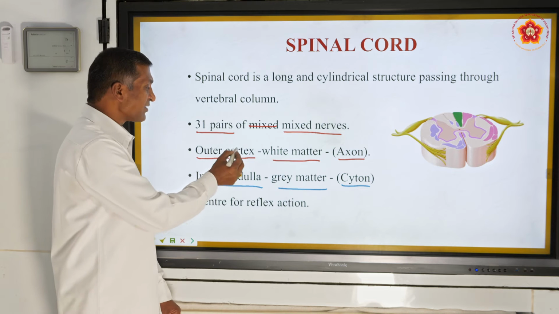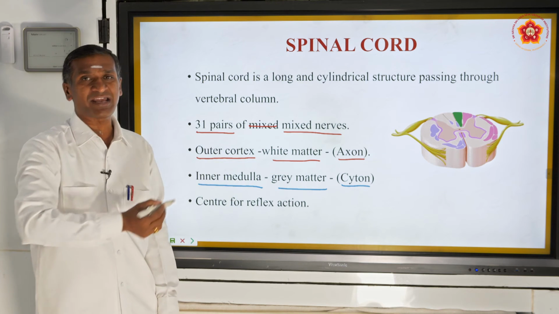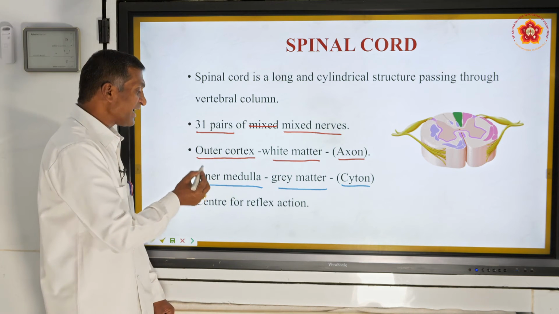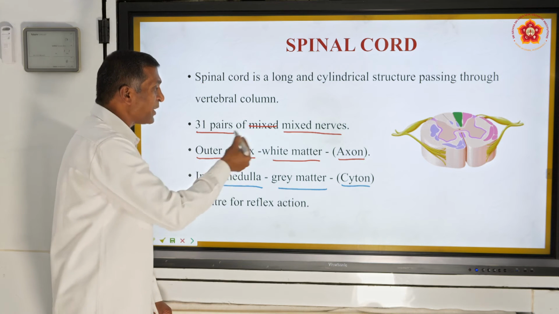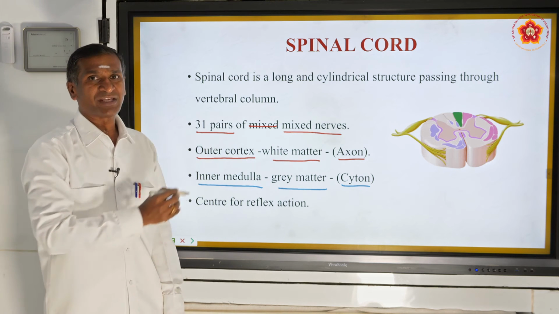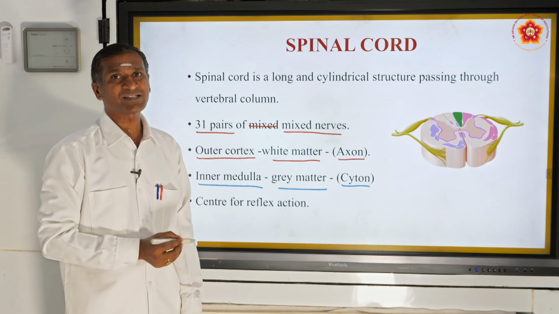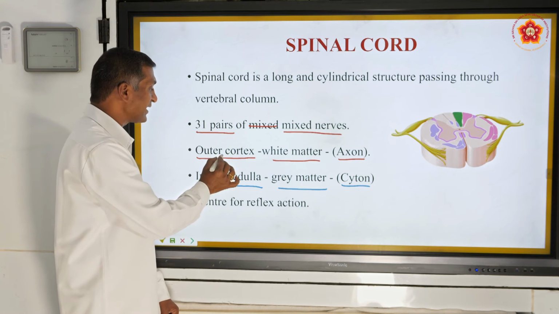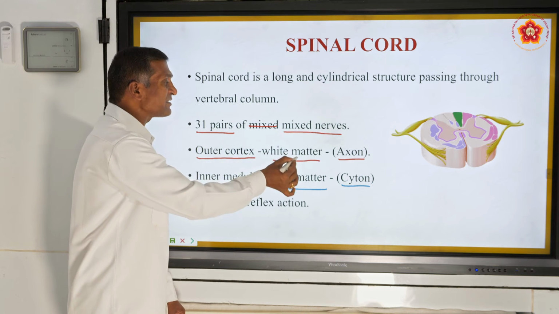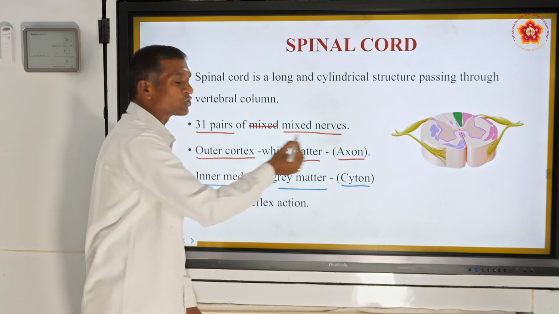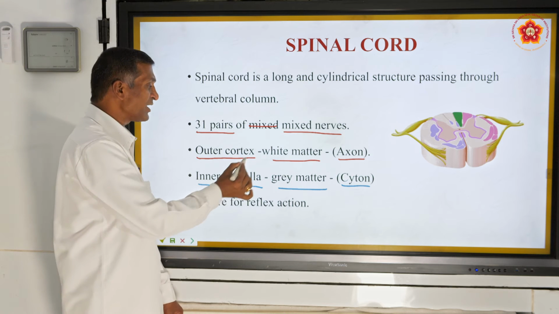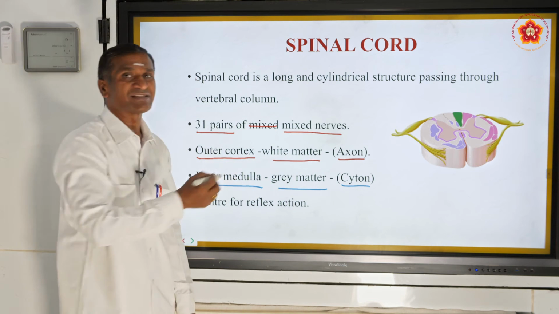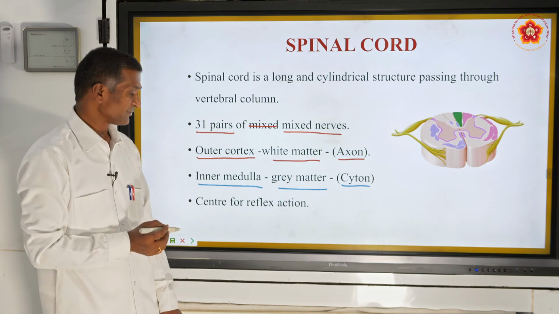In the brain, the outer cortex is the grey matter, and the inner medulla is the white matter. It is in contrast to the brain. In the spinal cord, the cortex is the white matter, which is axon, and the inner medulla is the grey matter, which is nothing but having cyton.